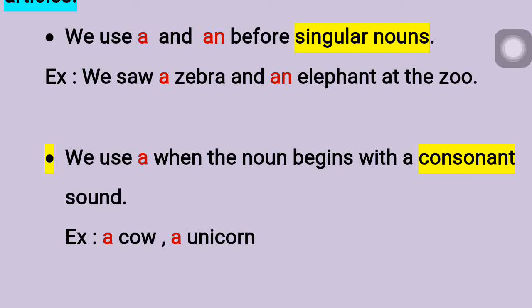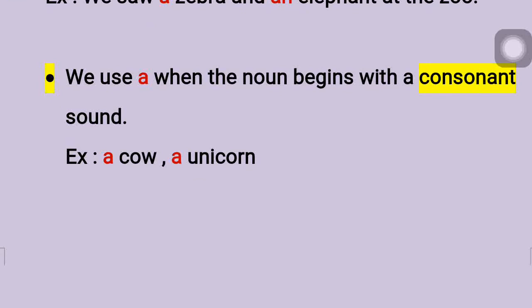Okay? That's the reason I am writing here a unicorn. That means here U is silent. The sound what we are getting is a consonant sound. So that's the reason though it is a vowel, I am writing here the article a. I am not writing an. Okay?